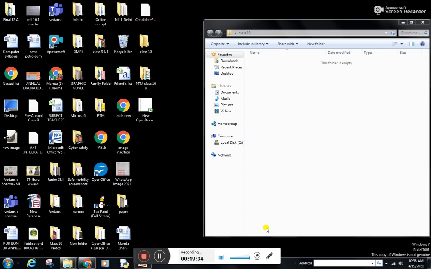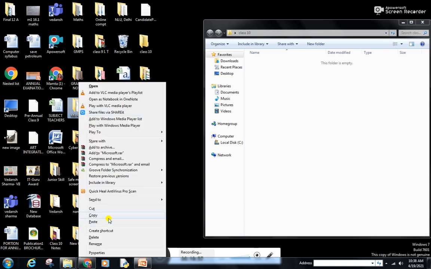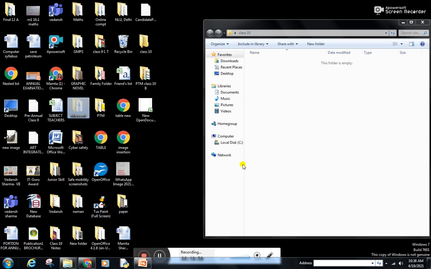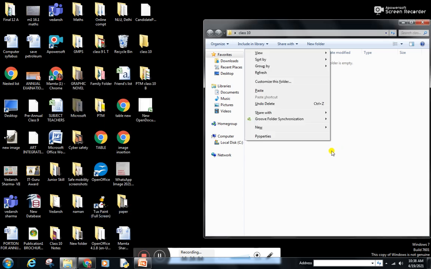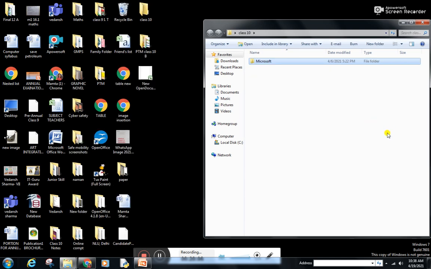Yes students, now we will learn how to move a file. Move means we remove a file from one place and paste it somewhere else. Suppose this is a folder which I want to move from here and paste inside it. What should I do? I select the folder by right clicking on it and cut it. Moving means we need to cut. Click over here, right click and click on paste. The folder has been moved.